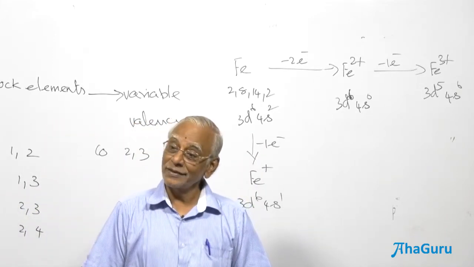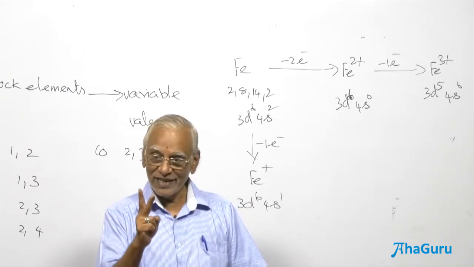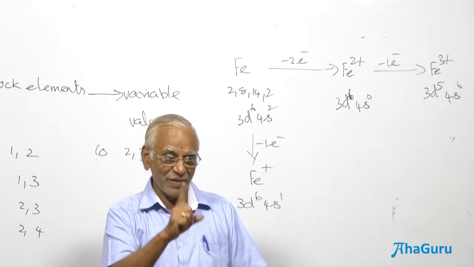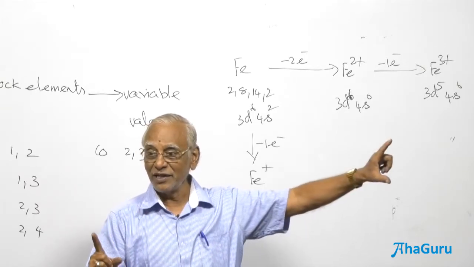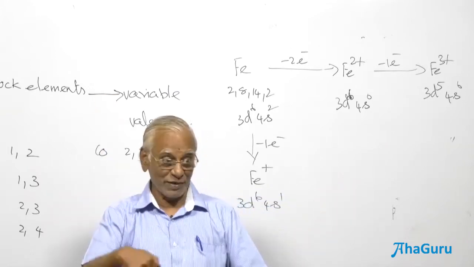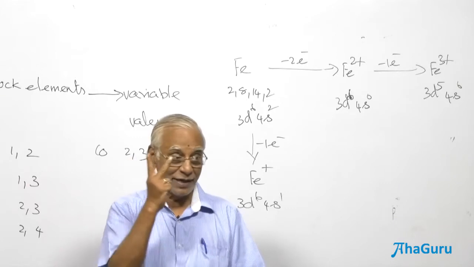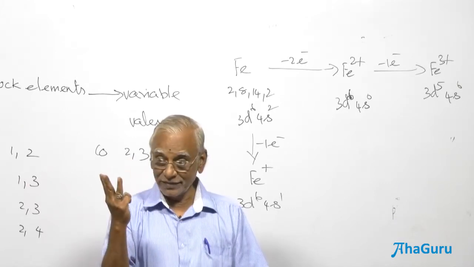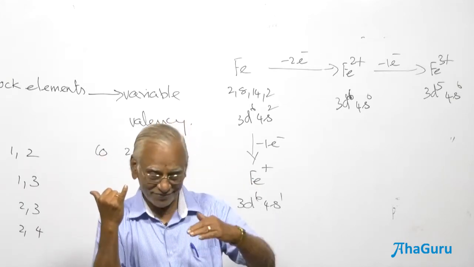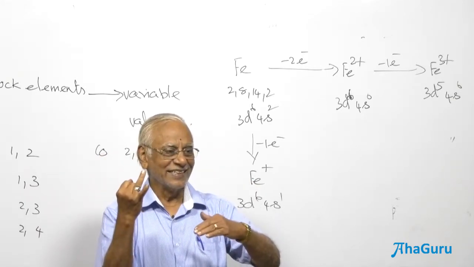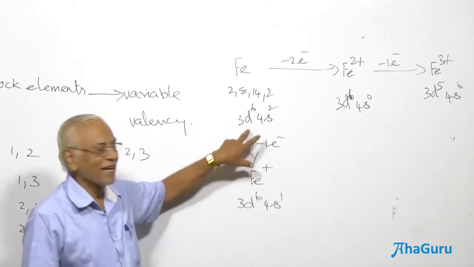Let me start from 3d1. How many unpaired electrons? 1 unpaired electron. 3d2, as per Hund's rule, each orbital should contain 1 unpaired electron. When all the orbitals have got a single electron, then pairing takes place. d1 has 1 unpaired electron. d2, d3, d4, d5, d6, d7, d8, d9, d10.